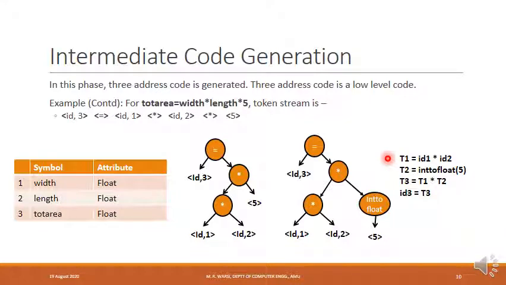This three address statement is corresponding to this node. This one is corresponding to this node. This one is corresponding to this node. And the last three address statement is corresponding to this node in the syntax tree. So this syntax tree gets converted to the three address code like this by intermediate code generation phase.